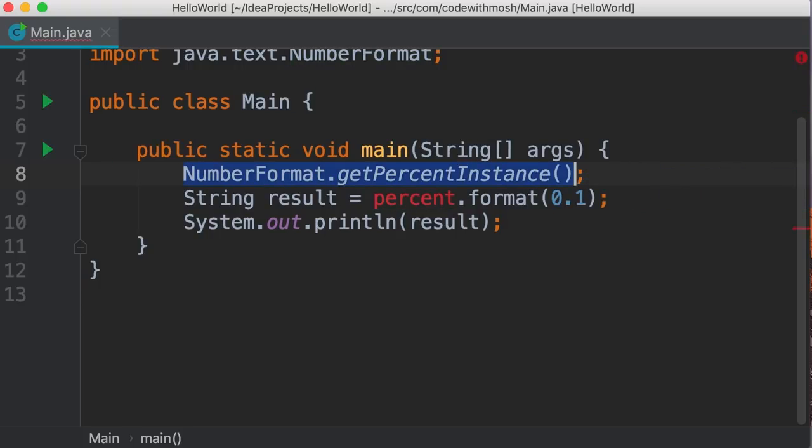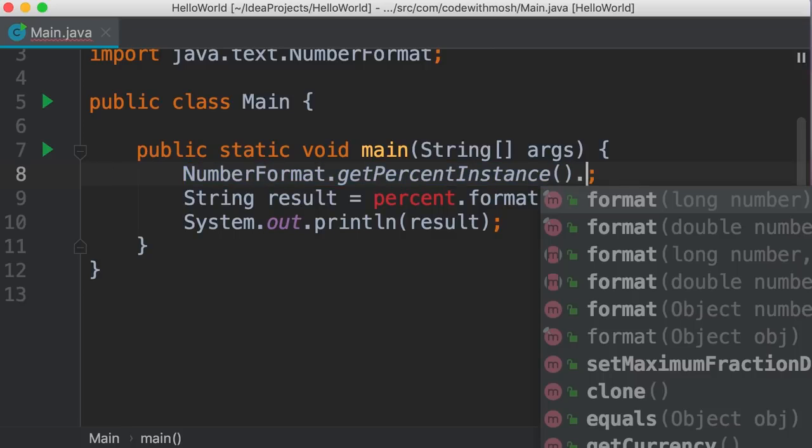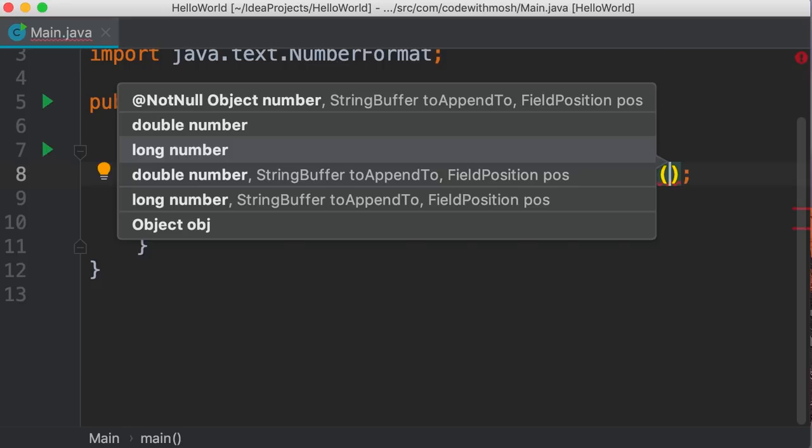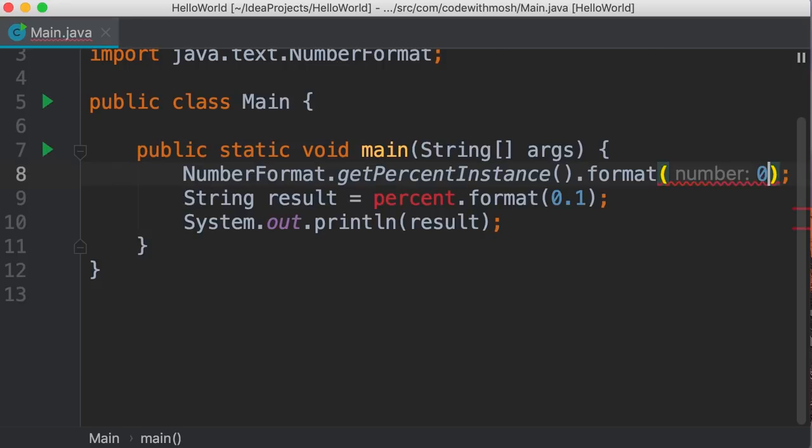We're basically calling this method of the NumberFormat class. As you know, this method returns a NumberFormat object. So right after calling this method and before the semicolon, we can use the dot operator to access the methods or members of the NumberFormat object. So here we call the format method straight away and pass our value. This is what we call method chaining.